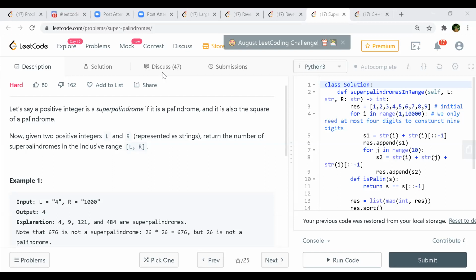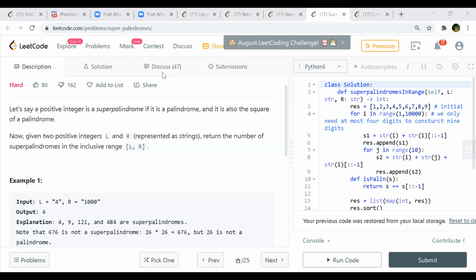Okay, so the first thing is, when he says super palindrome, sorry, I'm coming back again. 1 to 9 cannot all be super palindromes, right? The square root of 5 will not be a palindrome, right? On itself, 5 will be a palindrome. But if you take a square root of it, you will not get a proper integer, right? For 5.